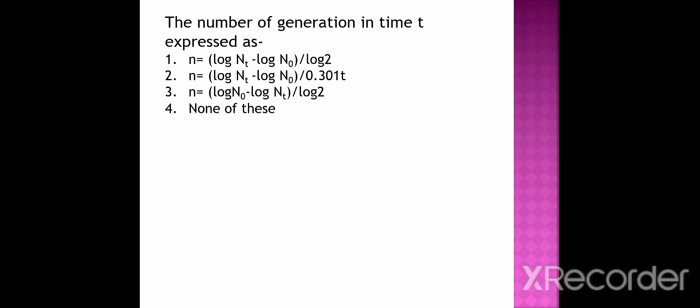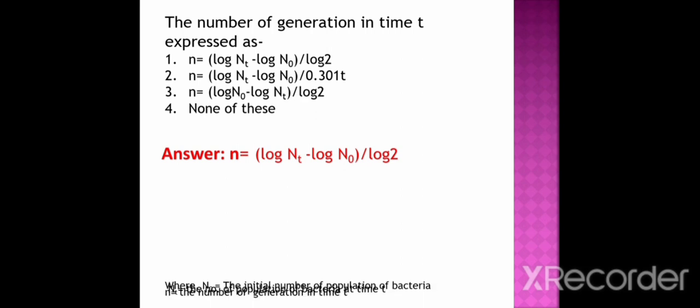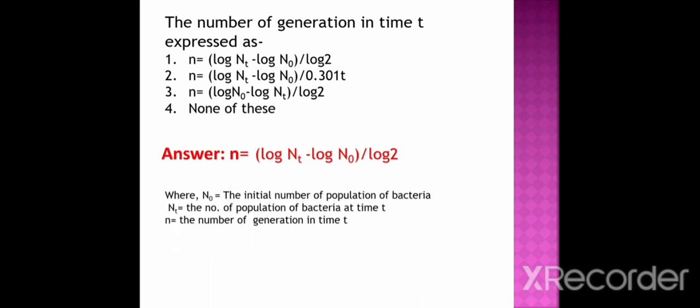Option 4 none of these. And the correct option is n = (log Nt - log N0) / log 2, where N0 is the initial number of population of bacteria, Nt the number of population of bacteria at time t, n the number of generations in time t.